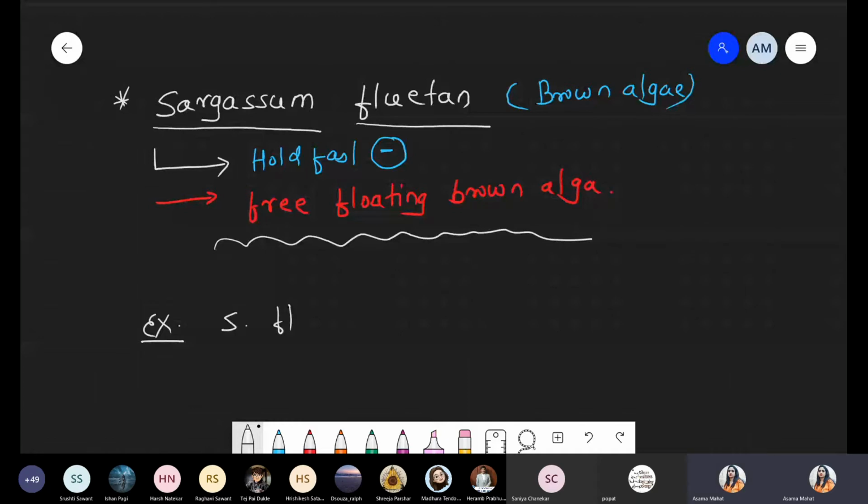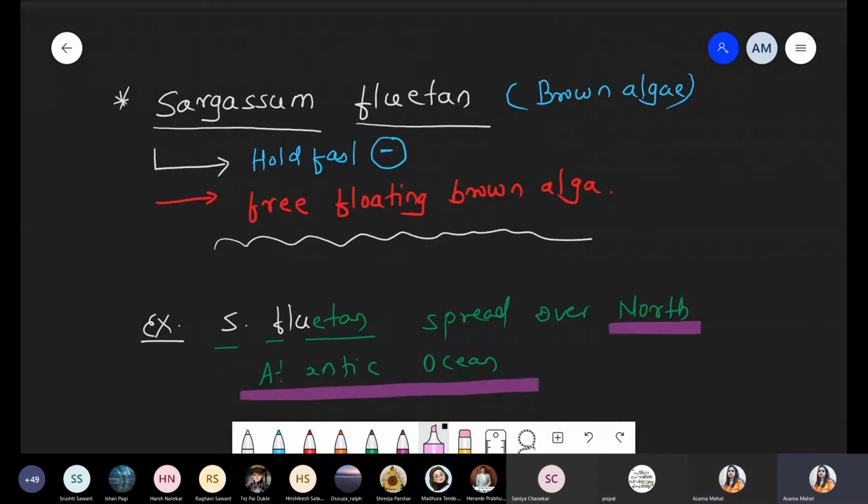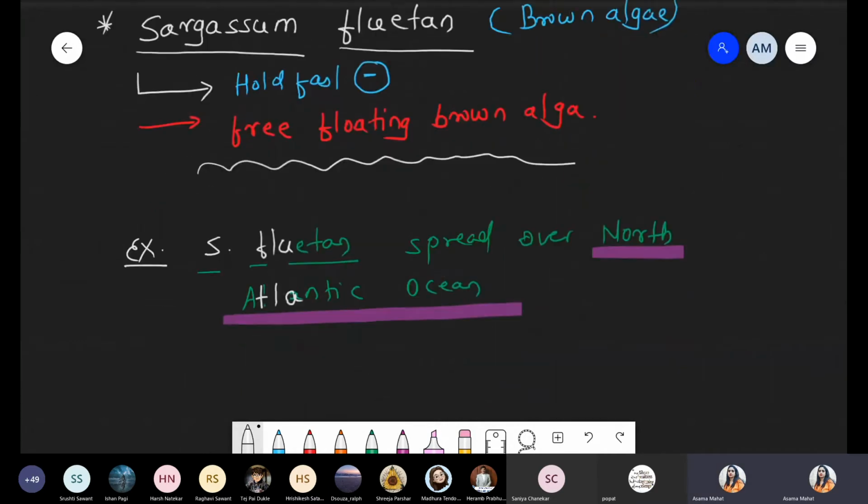I'm writing just S. fluitans, okay? S for Sargassum. So this Sargassum fluitans spreads over the North Atlantic Ocean.